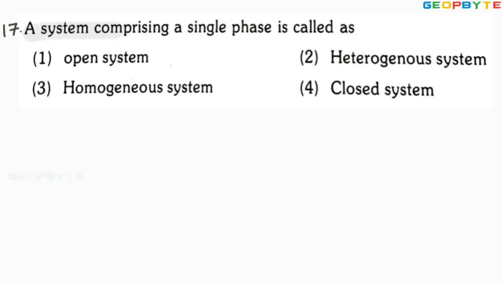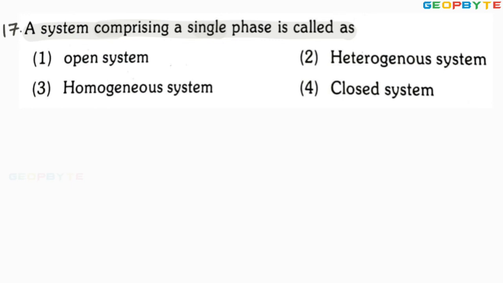A system comprising a single phase is called a homogeneous system. Dear friends, remember the mixture of petrol vapor and air in an SI engine or petrol engine comes under a homogeneous mixture, whereas the mixture of diesel vapor and air in a diesel engine comes under a heterogeneous system or heterogeneous mixture.